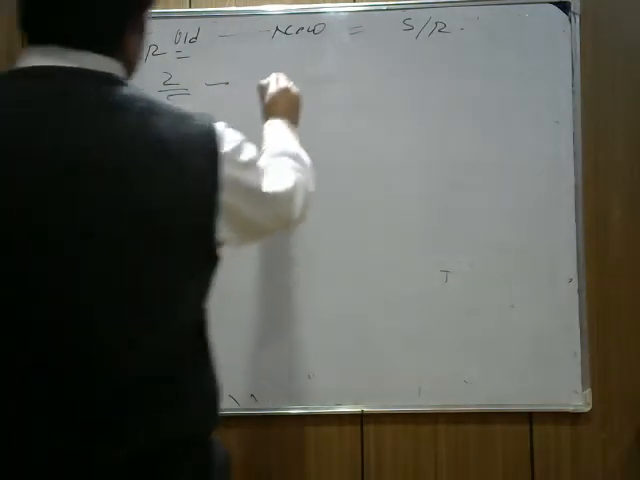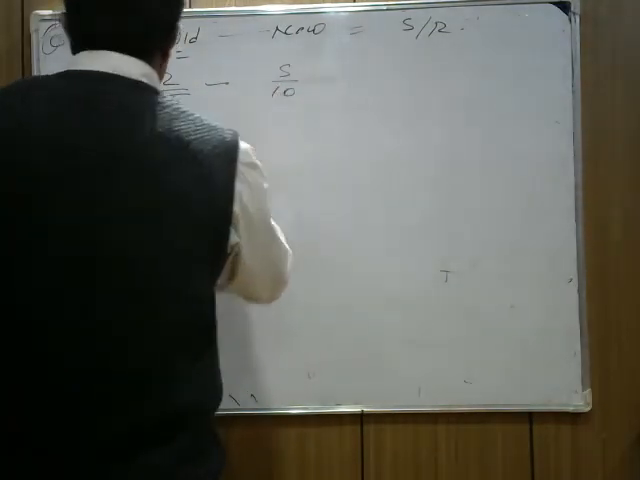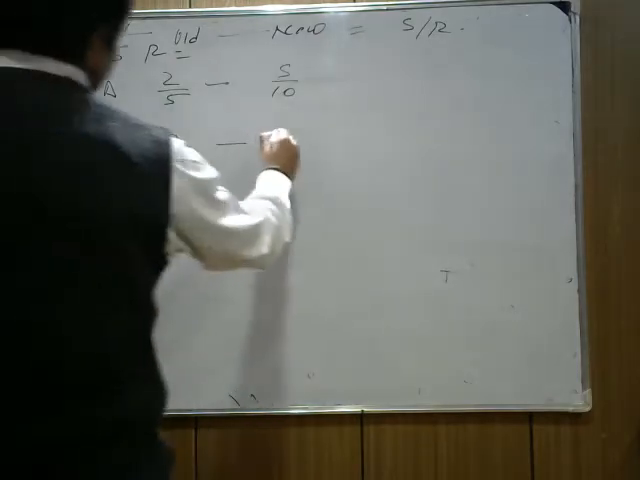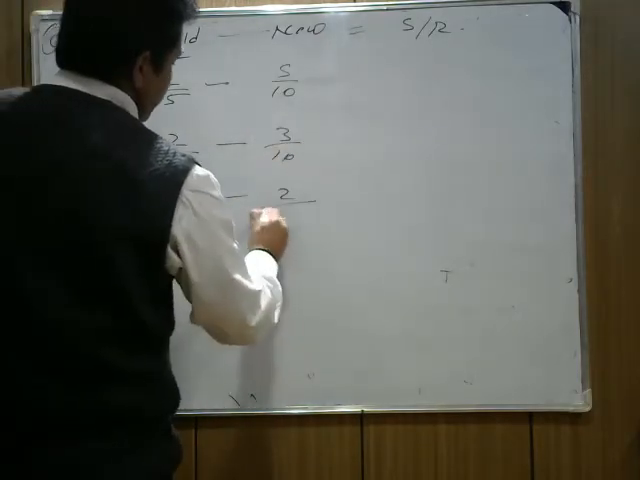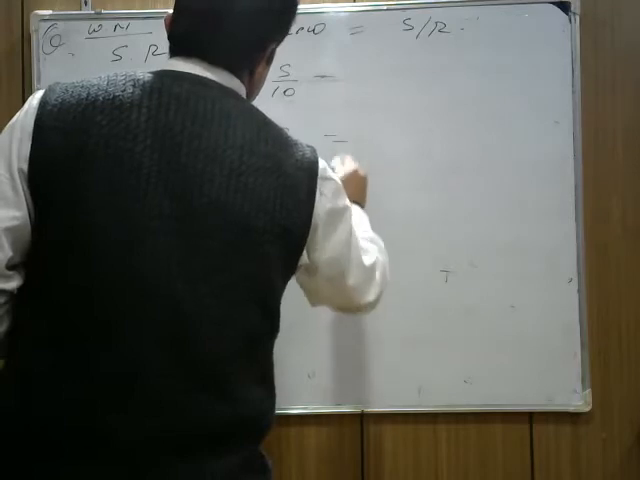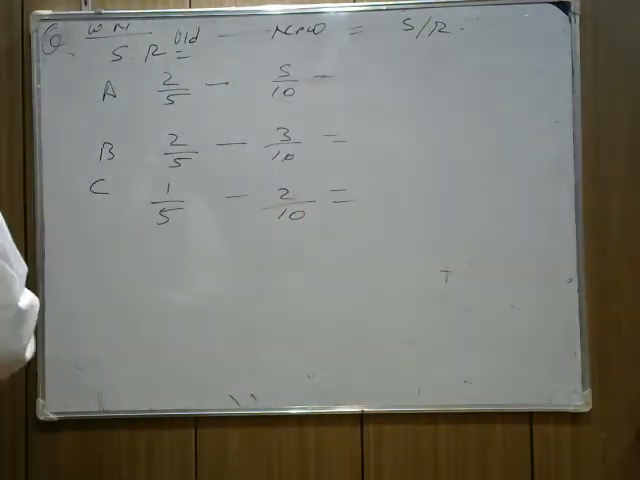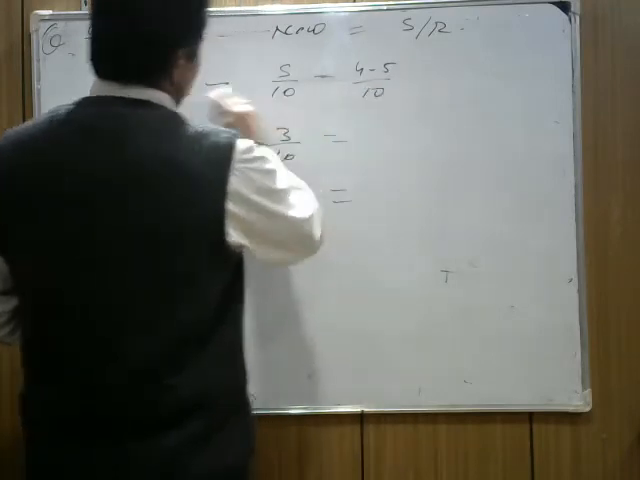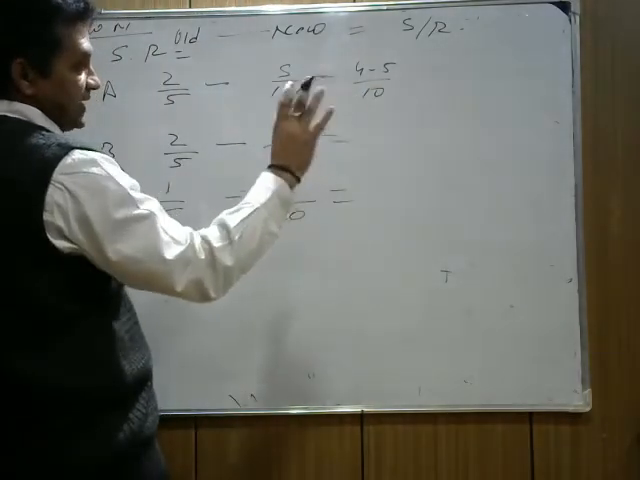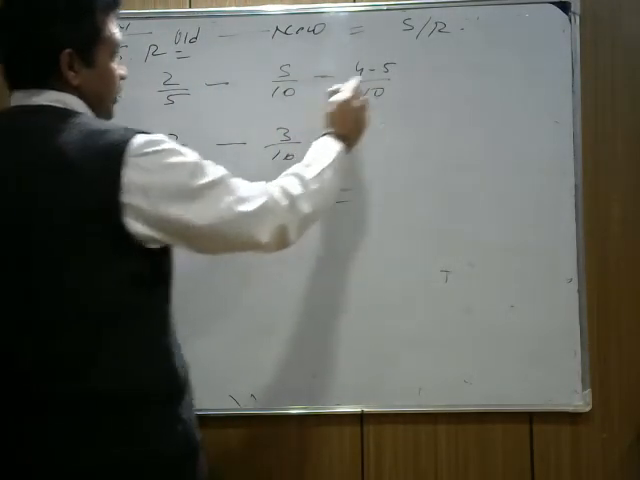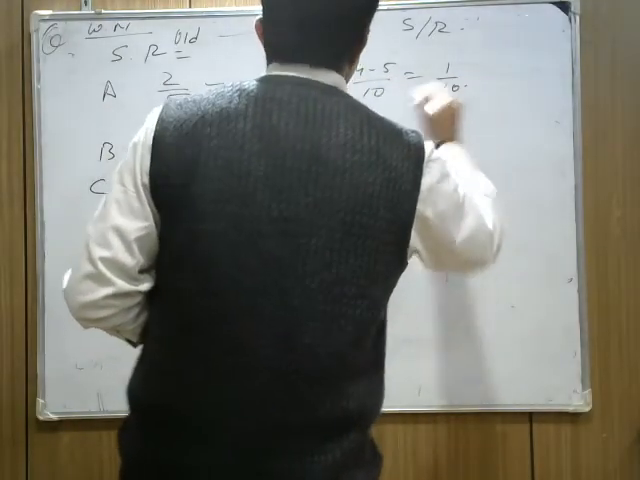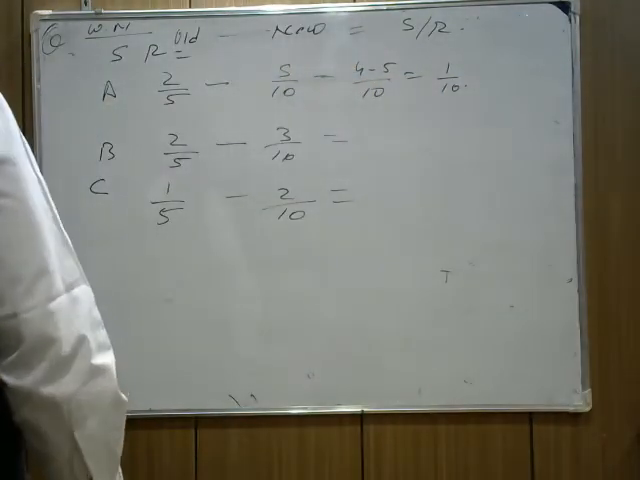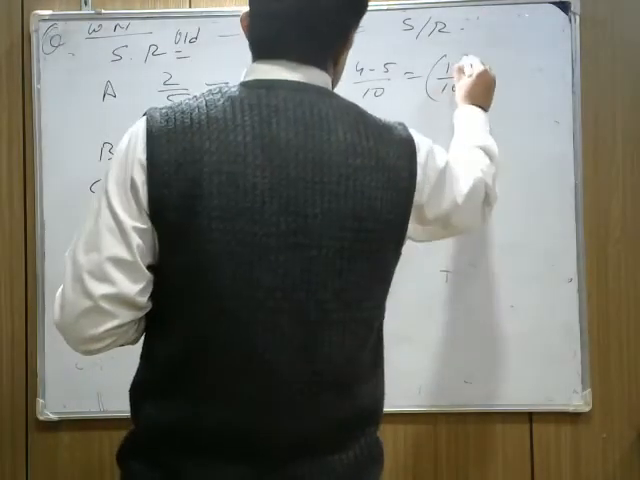What's the new ratio? New ratio for A is 5 by 10, for B is 3 by 10, for C is 2 by 10. Now find out who is gaining and who is sacrificing. For A, we do 4 minus 5 upon 10. We take the LCM 10, as you know from class 6 and 7 mathematics. It's 1 by 10. It means he gains 1 by 10. He is gaining, which comes as negative.